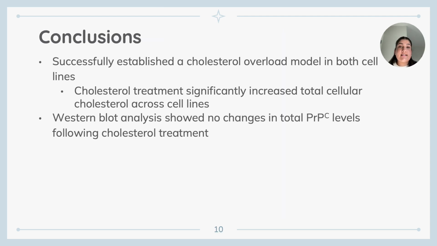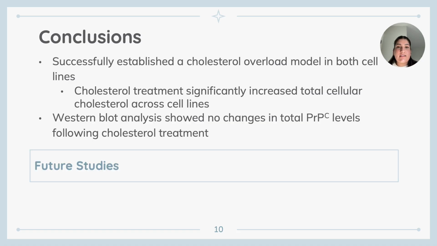In conclusion, we successfully established a cholesterol overload model in both N2A and CAD5 cells. As such, the cholesterol treatment significantly increased total cellular cholesterol levels, indicating that cholesterol was successfully taken up into the plasma membrane. Additionally, Western blot analyses showed no changes in total PrPC levels following cholesterol treatment, suggesting that cholesterol loading did not impair PrPC expression levels.